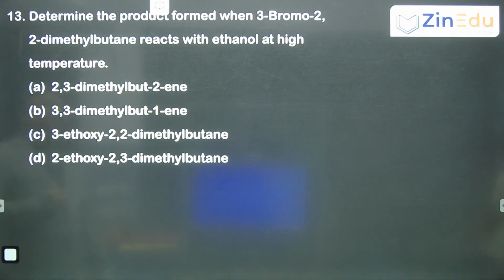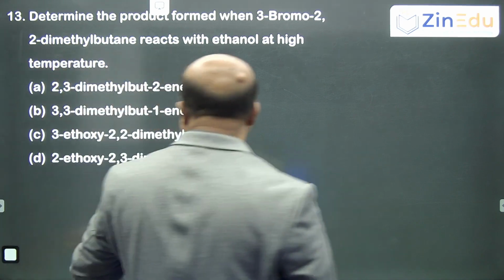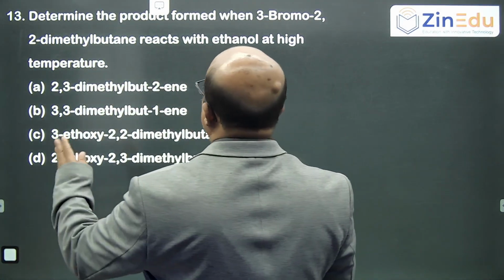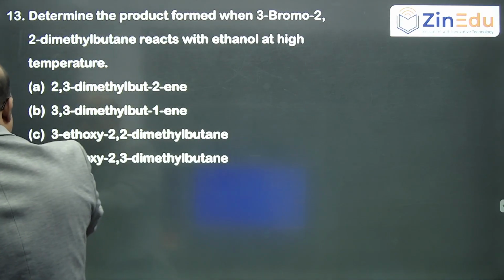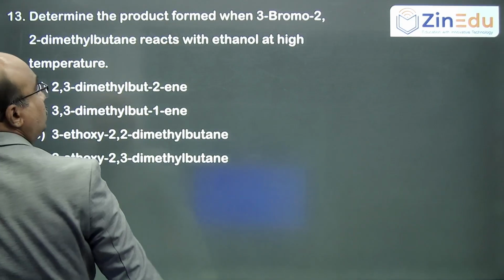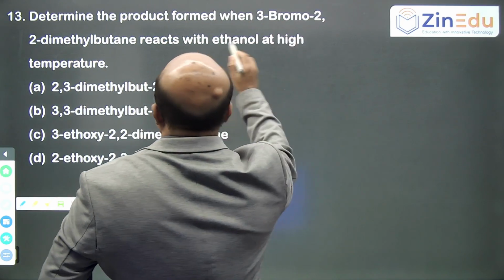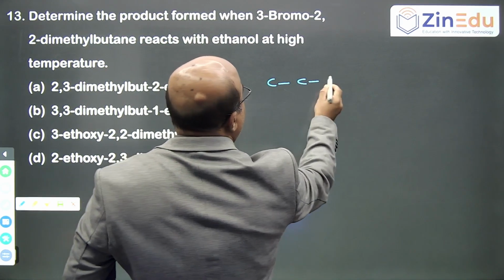Determine the product formed when 3-bromo-2,2-dimethylbutane reacts with ethanol at higher temperatures. Is it clear? So now what is the reaction? Let us write the structure first. 3-bromo-2,2-dimethylbutane. Butane means four carbons.